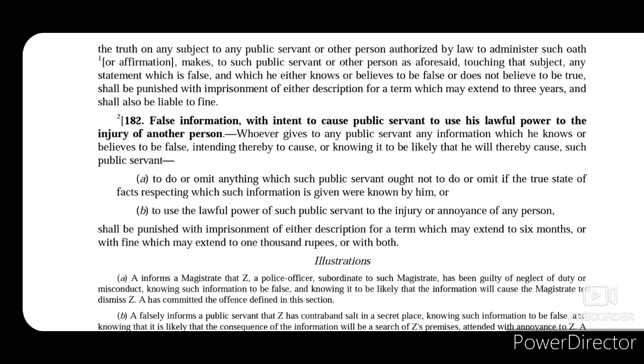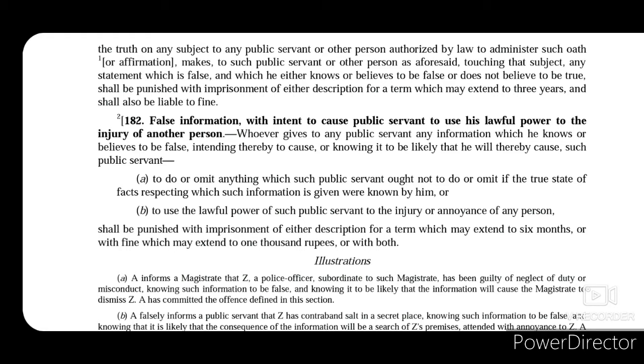Now section 182 covers cases of giving false information to a public servant which misleads him in doing an act which he ought not to do. So the offence is complete as soon as false information is given by the person, and it is not necessary that the public officer must have acted on such information. So what does section 182 say? It covers those cases of giving false information to a public servant that will mislead such public servant in doing an act that he was not supposed to do or ought not to do.